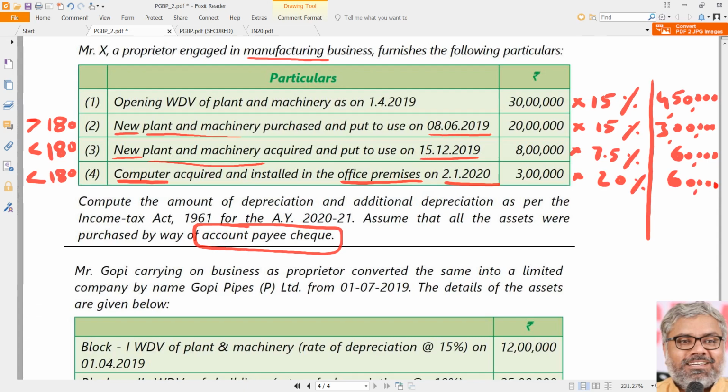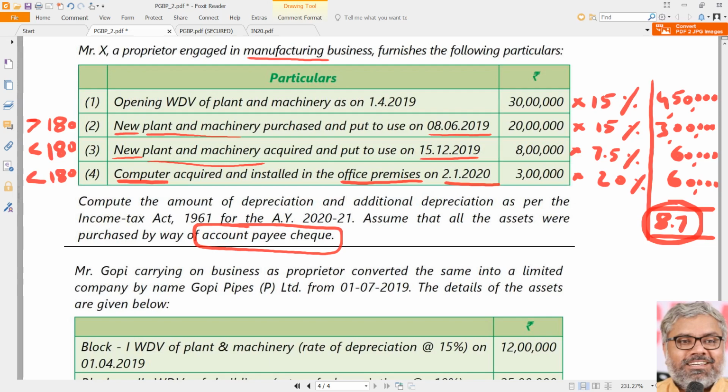So finally speaking, what is the total of normal depreciation that can be claimed? 4,50,000 plus 3,00,000 plus 60,000 plus 60,000. Total is 8 lakhs 70,000. Let us say 8.7 lakhs. 8.7 lakhs is the total normal depreciation.